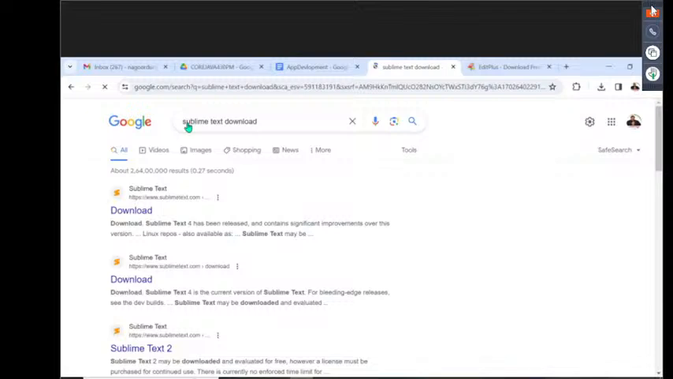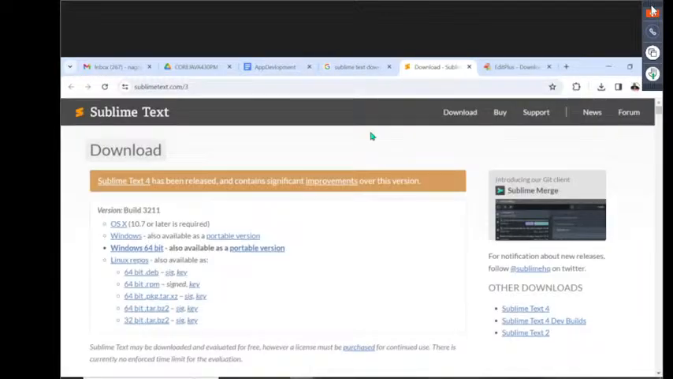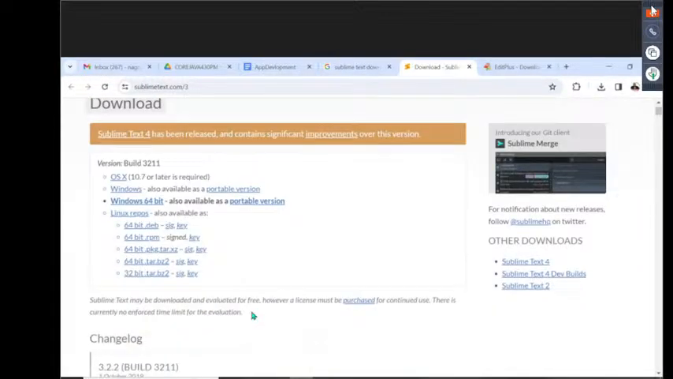Sublime Text download. The sublimetext.com website is available. Right click on it, open in new tab, open here. Now we are getting it. Now, what is available? Windows 64-bit, right? Portable version, we can understand it now. Linux, right? And OS X is available here, that's for the Mac.